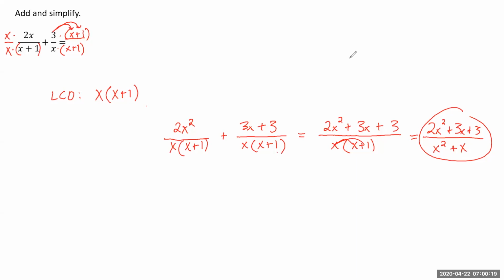All right, let's go ahead and move on to the next one. So this is saying subtract and simplify. And again, the rules for addition and subtraction are the same. We need to get a common denominator. If you look at x plus 1 and x minus 1, there's no factors that we can take out of both of those that are the same. So our least common denominator will just have to be divisible by x plus 1 and x minus 1. So we have x plus 1 times x minus 1. That's going to be our new least common denominator.